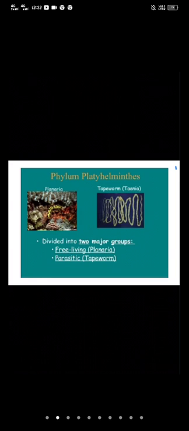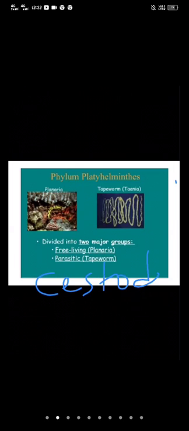Okay, and next the third class of the phylum Platyhelminthes is Cestoda. This word was taken from the Greek word. Kestos means girdle and eidos means form. Girdle-form animals.